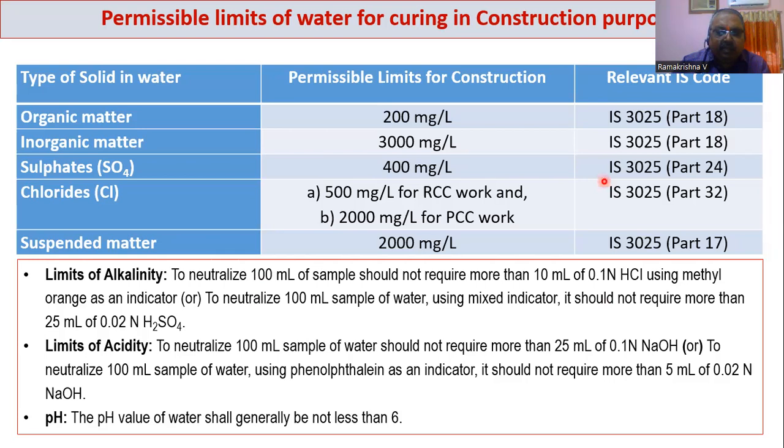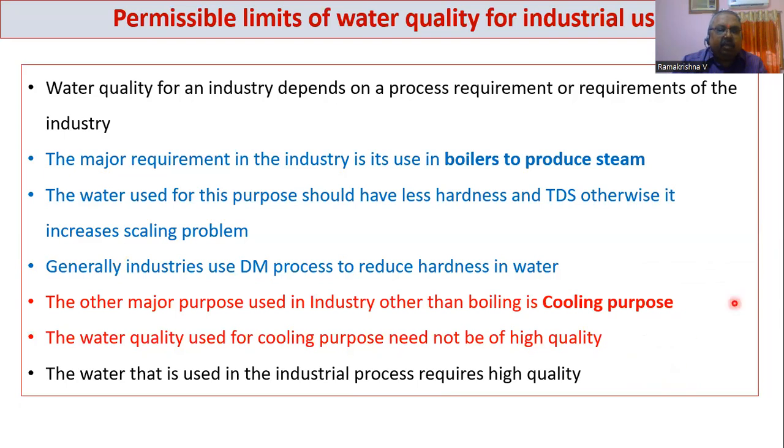Here specific indicators are also mentioned. So using these, we are going to check whether the water is suitable in terms of alkalinity or acidity. Now let us see the permissible limits of water quality for industrial use. Water quality for industry depends on the process requirements of the industry.